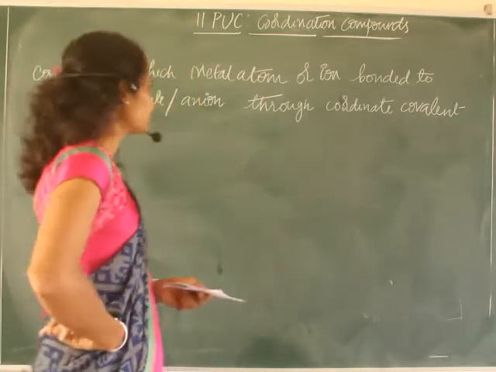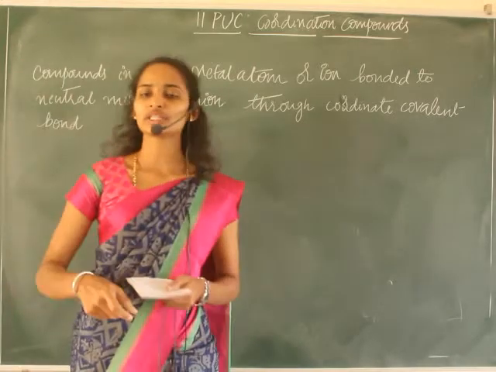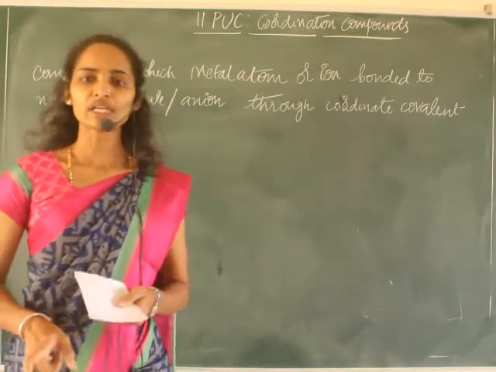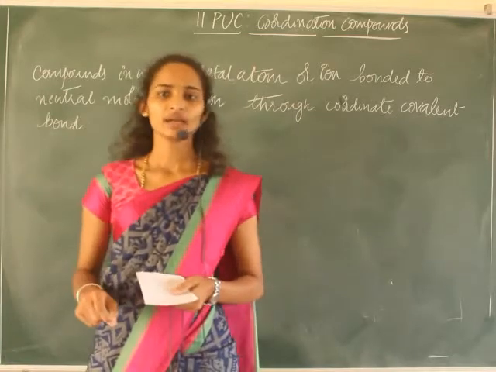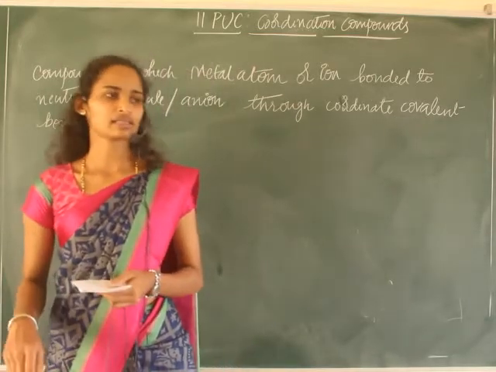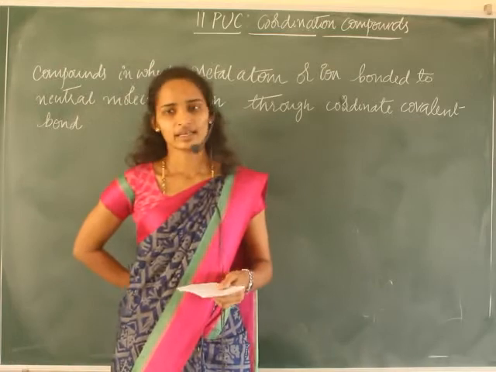These coordination compounds find application in the field of electroplating, the textile industry, as well as in the dyeing industry.